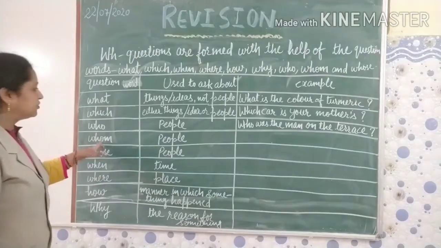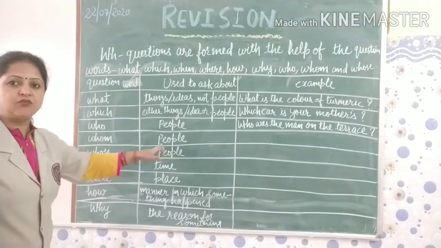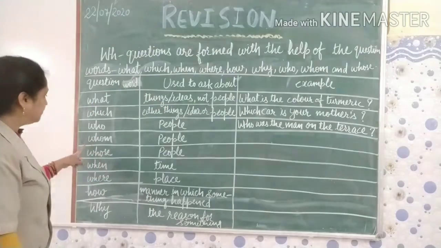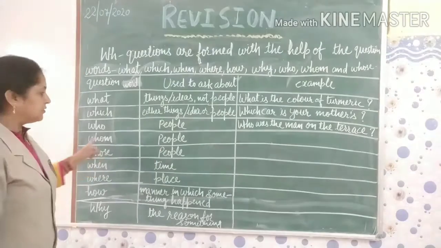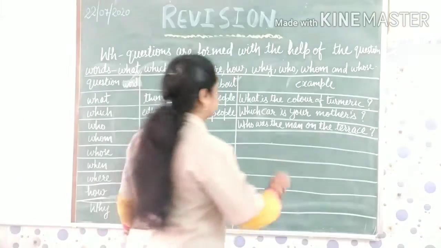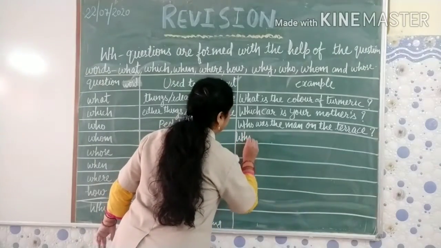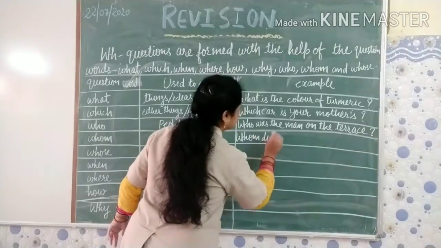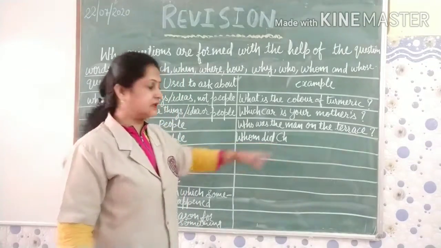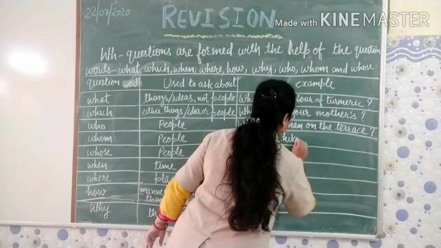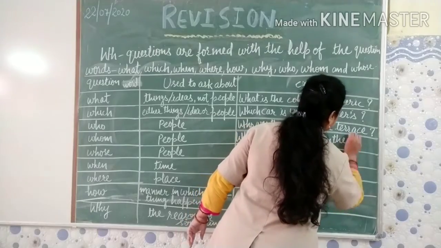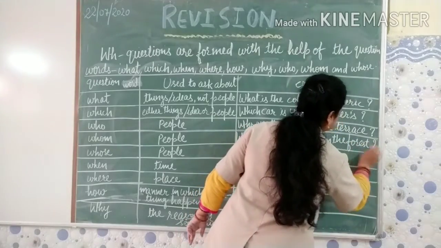Next one is whom. We use whom to ask about people. We don't use whom to ask about things or ideas. We always use whom to ask about people. Let us take one example here. Whom did Chiku meet in the jungle? Chiku is a name, that's why I am starting it with a capital letter. Whom did Chiku meet in the, you can write forest also, forest, and then question mark.